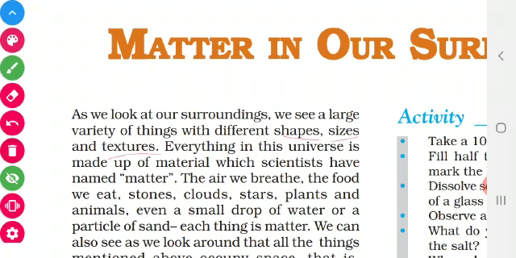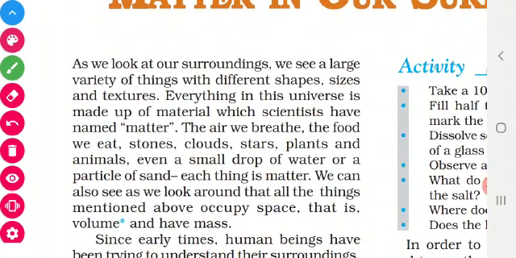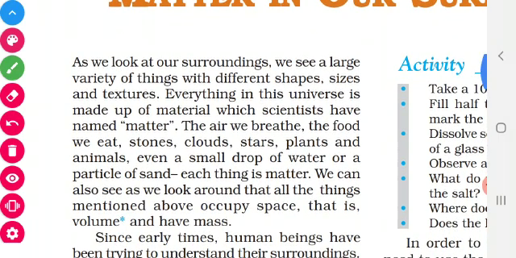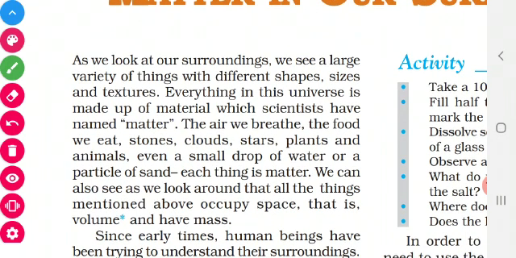What is meant by shape? If one is round in shape, the other one is square in shape. Size: if one is small, the other one is large. Texture means you can compare honey and water. Honey has one texture, and water has another. So we can say everything in the universe is made up of material. This material is named matter.